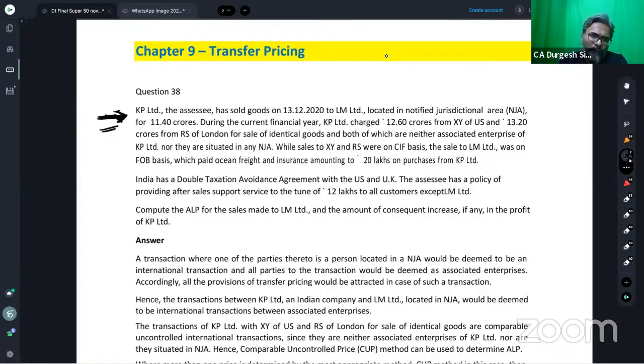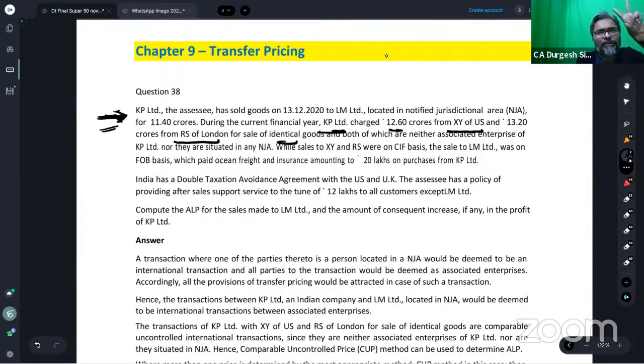During the current financial year, KP Limited charged 12.6 crores from XY of US and 13.2 crores from RS of London, students. Be careful, here KP has charged 12.6 from whom? From XY of US and RS of London.